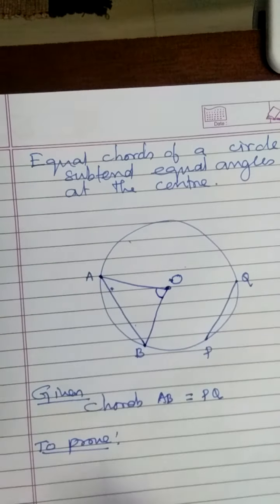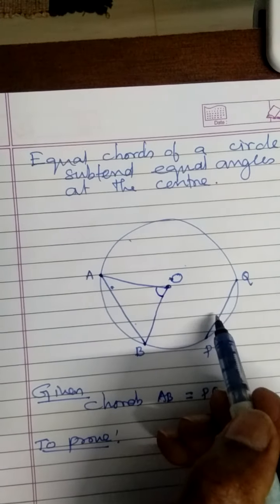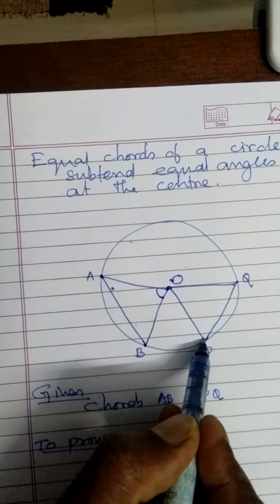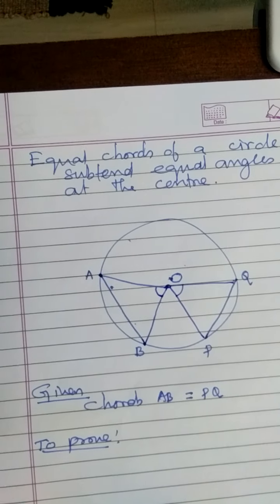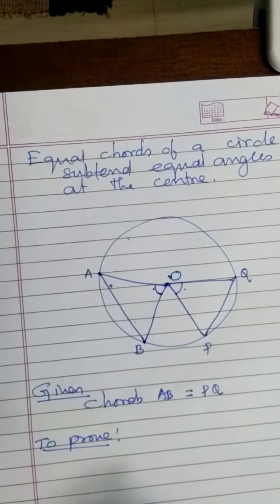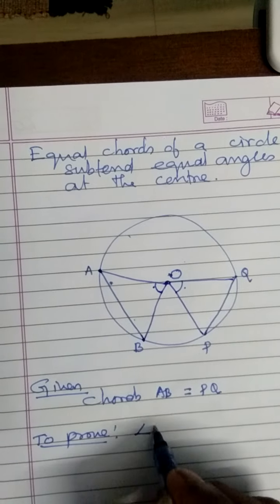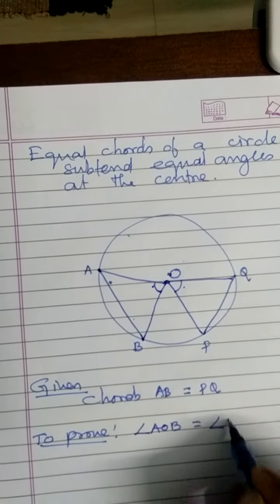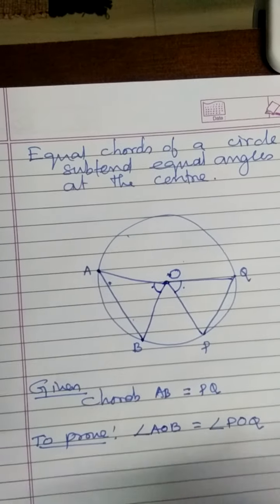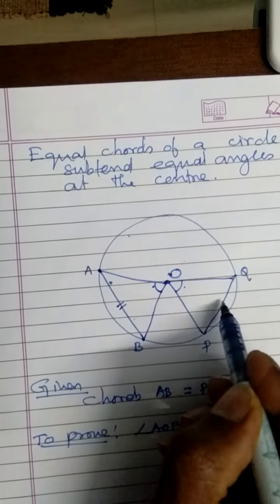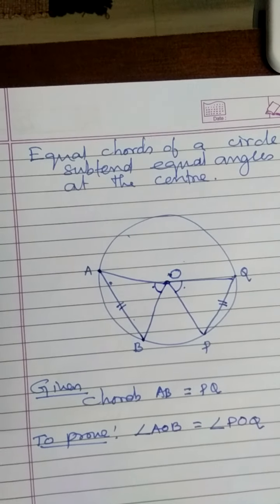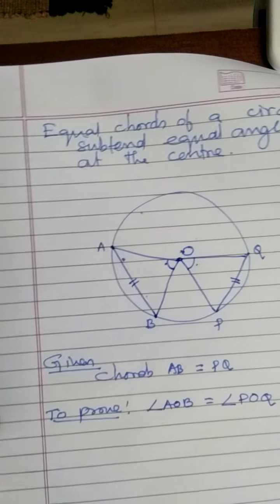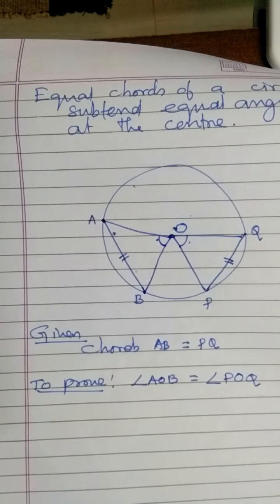And if this chord is joined to the center, it makes another angle, POQ. So these two angles are supposed to be equal. If chords AB and PQ are equal, then angle AOB is equal to angle POQ. It's a very important property. So now let's see how they are equal. We need to prove this.